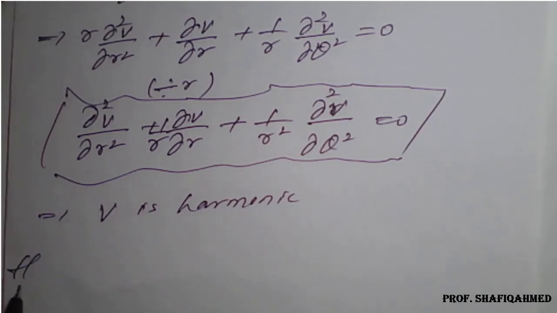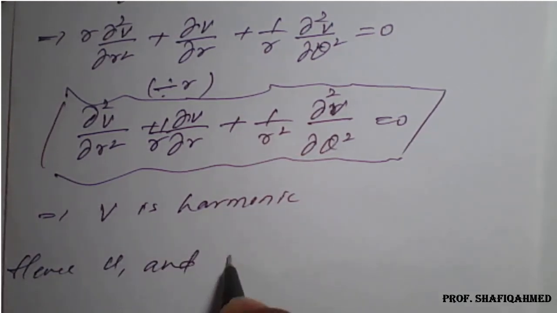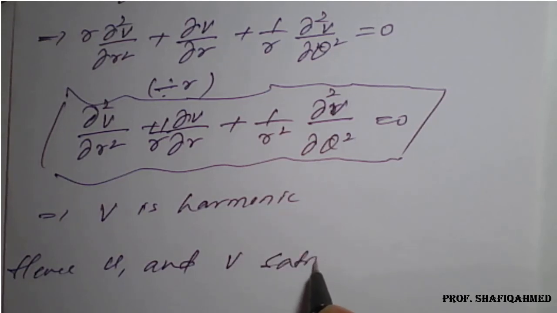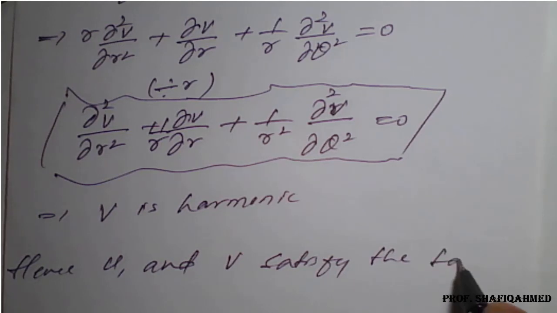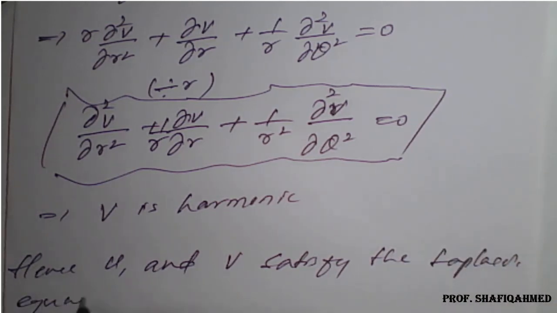Hence u and v satisfy the Laplace equation in polar form.